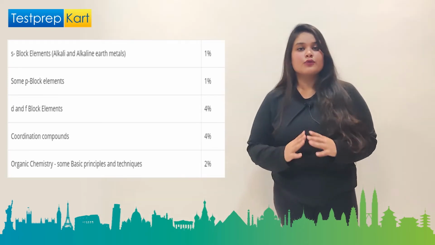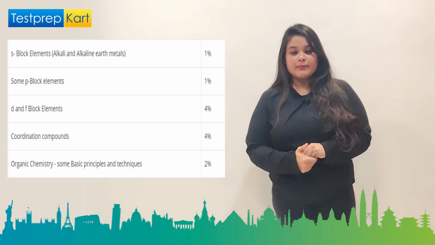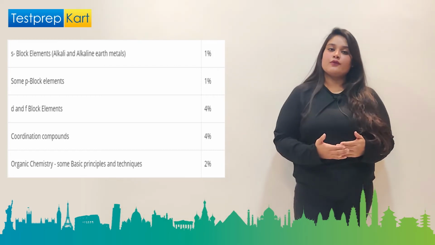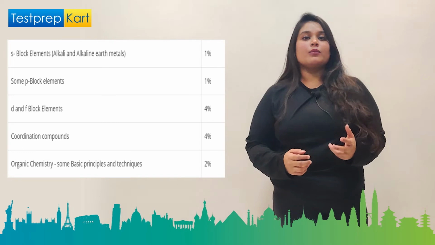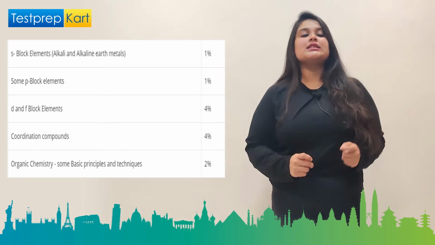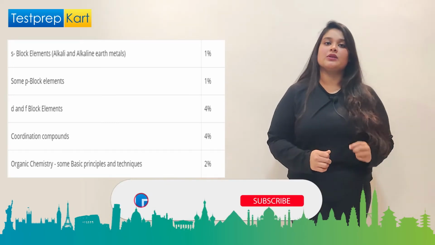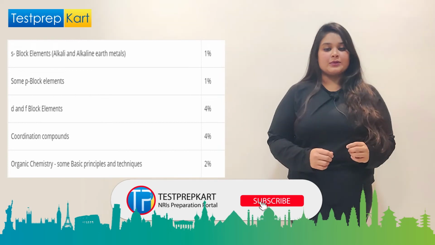D and F block elements 4%, coordination compounds 4%. D and F block and coordination compounds are very important chapters from inorganic chemistry. Maximum questions in inorganic chemistry come from these two chapters.